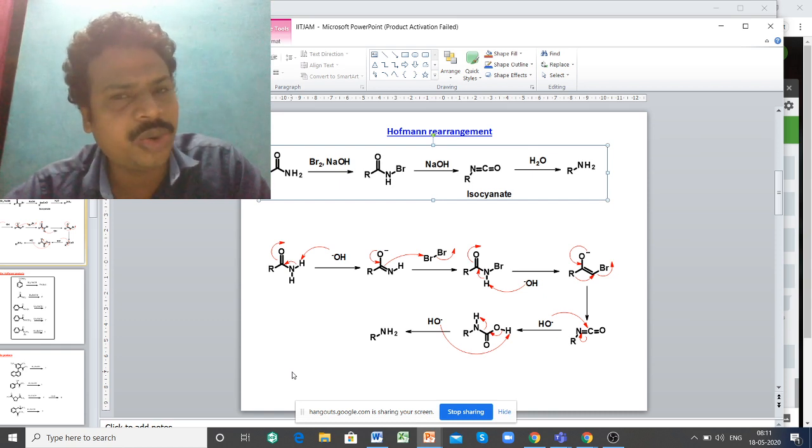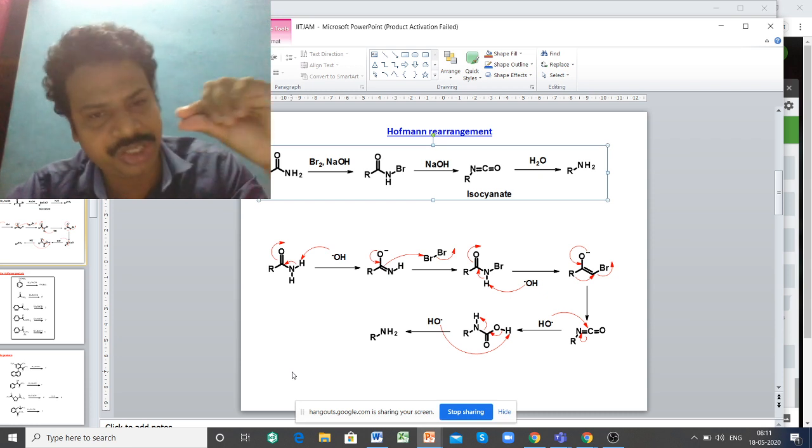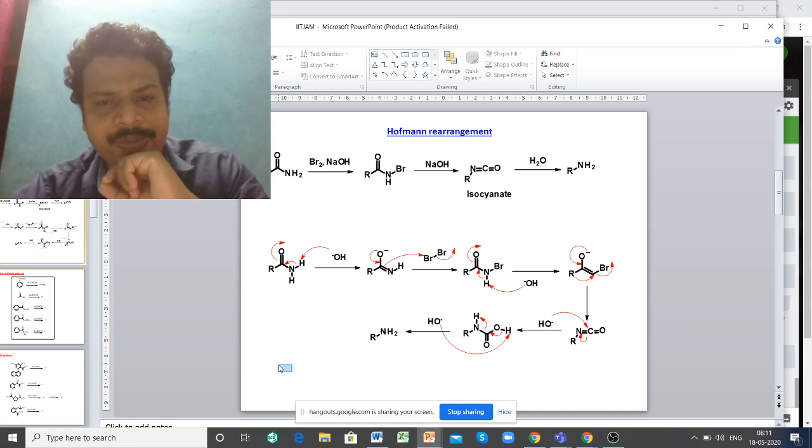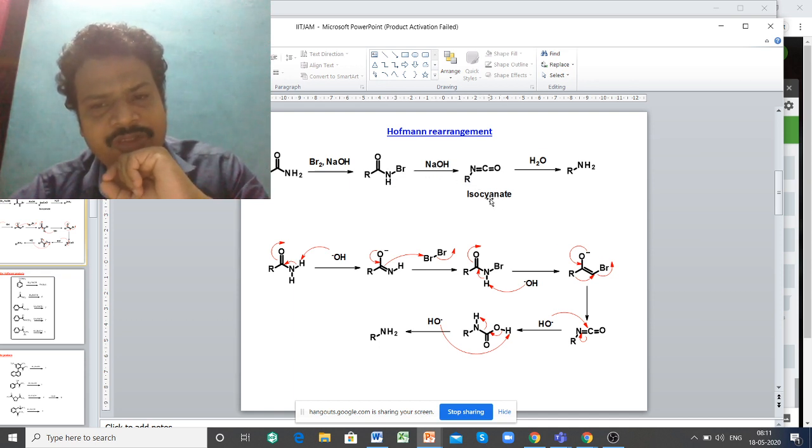As I told you, N-bromination will form. That means at the amine position, the bromination will take place. The second step is the rearrangement. When you use the basic condition, the rearrangement takes place and forms isocyanate. The third step is the reaction with a water molecule and you will get amine.